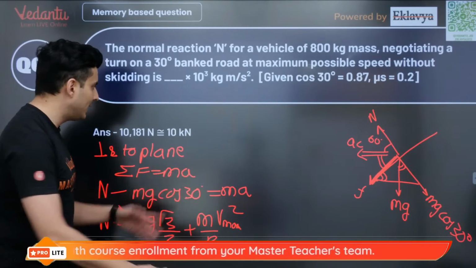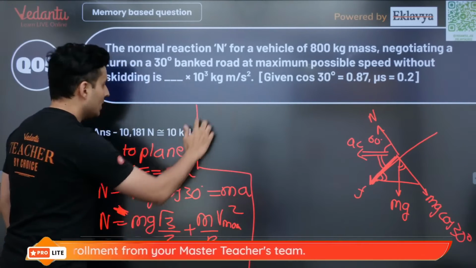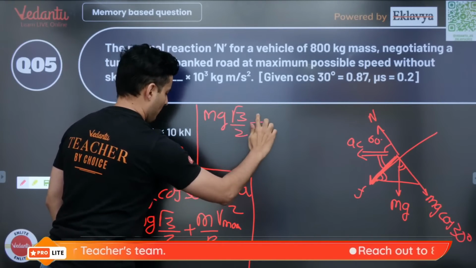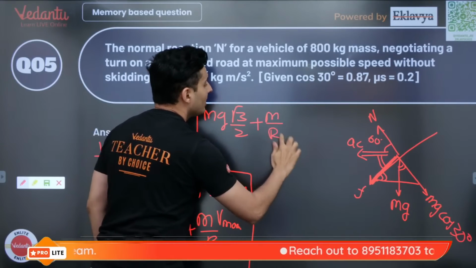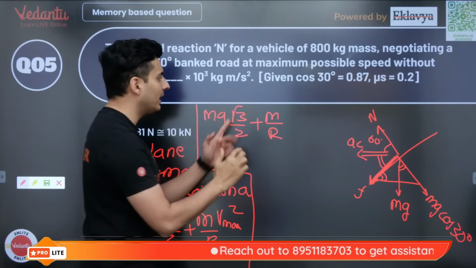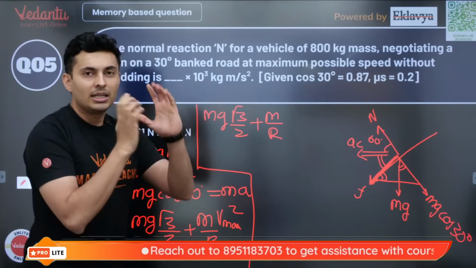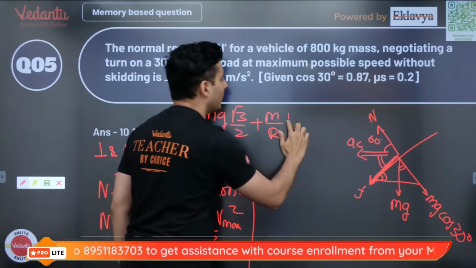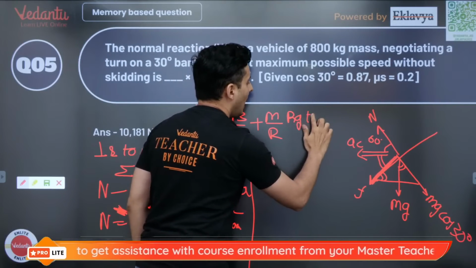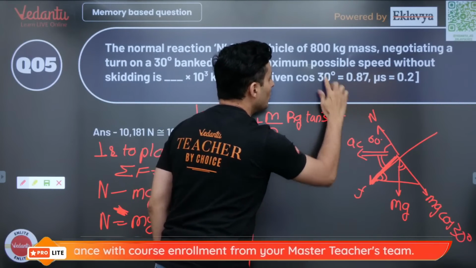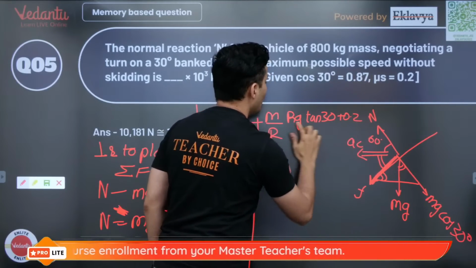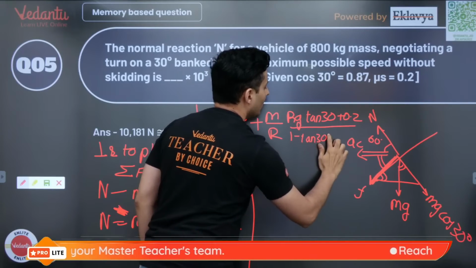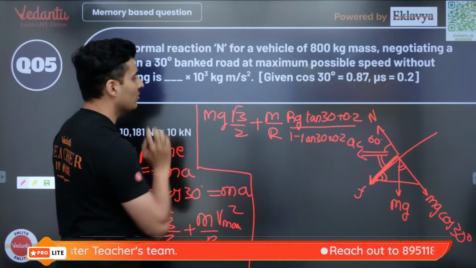Now what is the maximum speed? Let's figure that out. It's not that difficult. So this will become mg root 3 by 2 plus m by r. Try to recollect the maximum speed formula. It was root of rg times tan theta plus mu upon 1 minus mu tan theta. So when you square it, the root no longer comes. So it will be rg times tan of 30 plus mu, which is 0.2, upon 1 minus tan of 30 into 0.2.